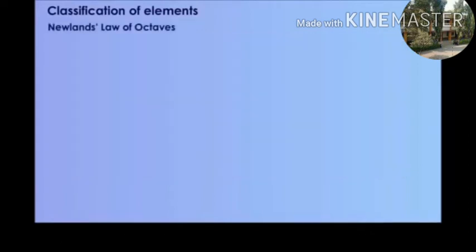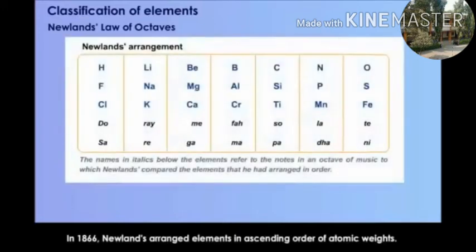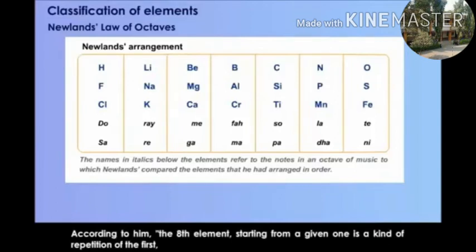Classification of elements by Newlands' law of octaves. In 1866, Newlands arranged elements in ascending order of atomic masses. Newlands is another scientist who tried to classify the elements. According to him, the eighth element starting from a given one is a kind of repetition of the first.